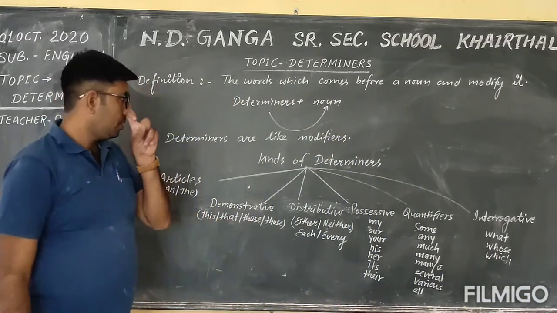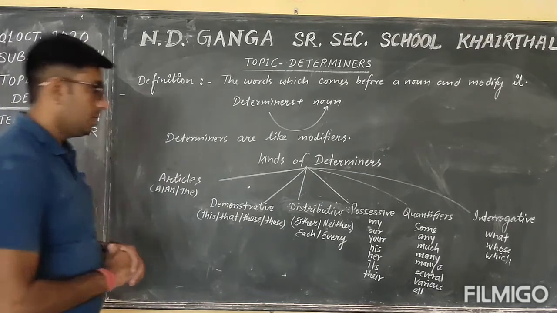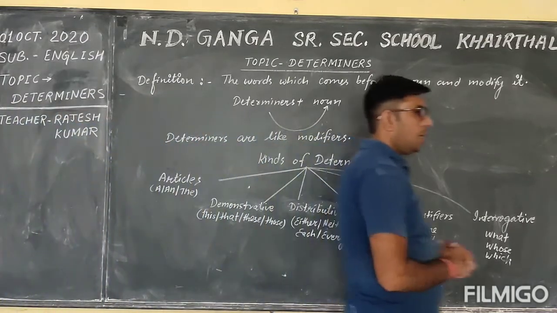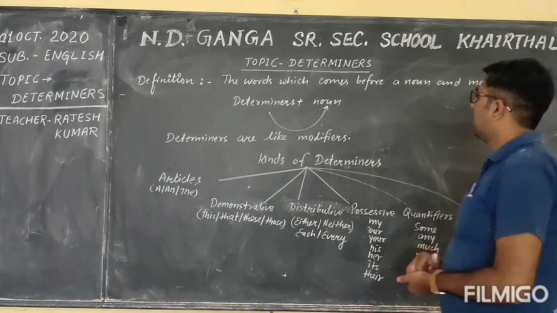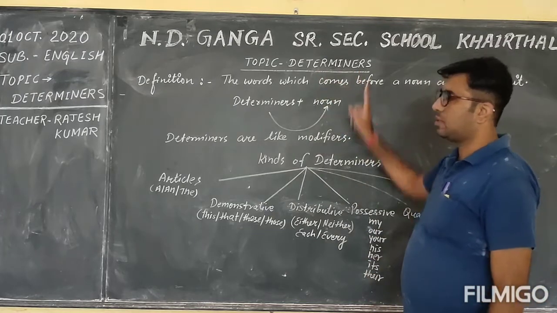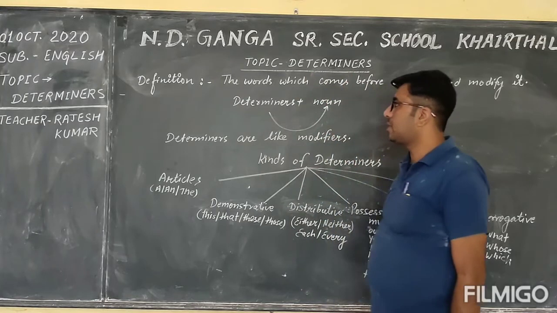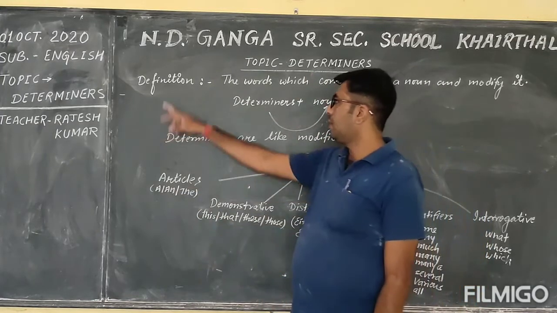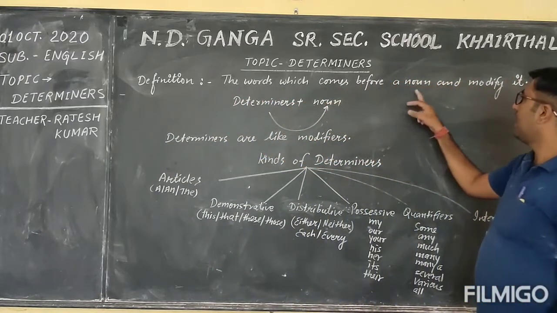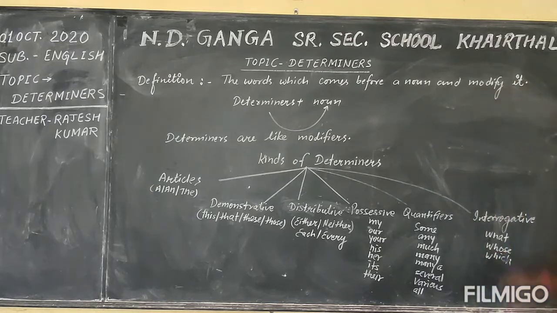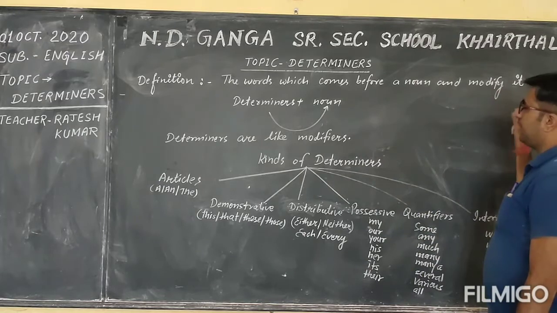You know that I am teaching the textbooks these days, but today I am going to teach a grammar topic named determiners. Okay students, and what are the determiners? There is a definition given also. Definition: the words which come before a noun and modify it. Okay students, the words which come before a noun and modify it.